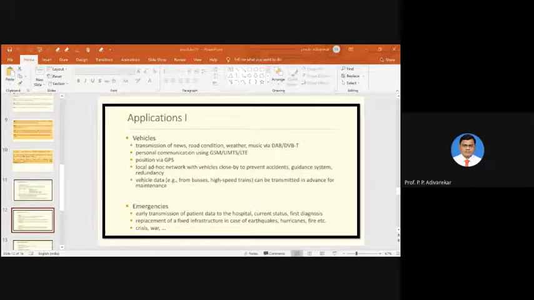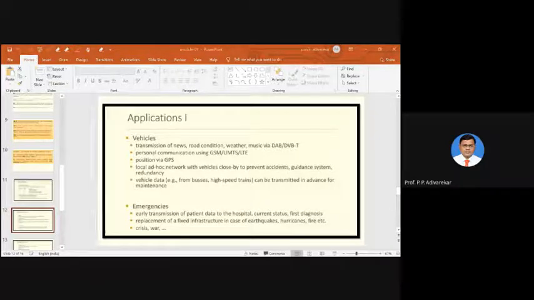The base topic related to this vehicular communication, which you can study or refer to, is named vehicular ad hoc networks, that is VANET. That is an advanced study on the particular topic, vehicular ad hoc network, or sometimes the prior requirement for this is MANET, that is mobile ad hoc network.